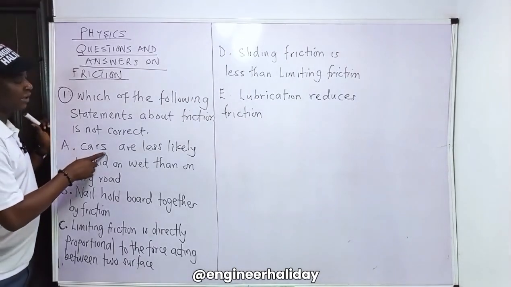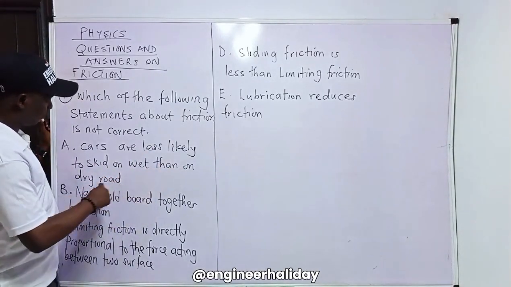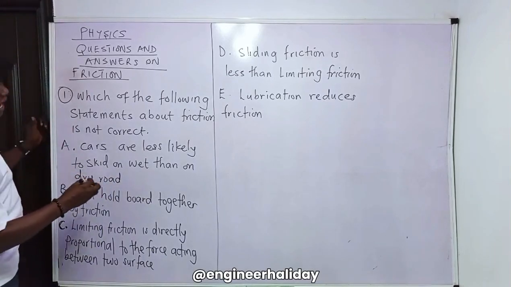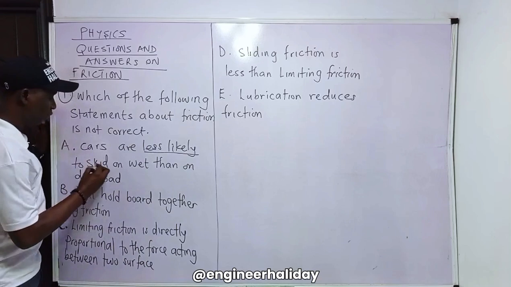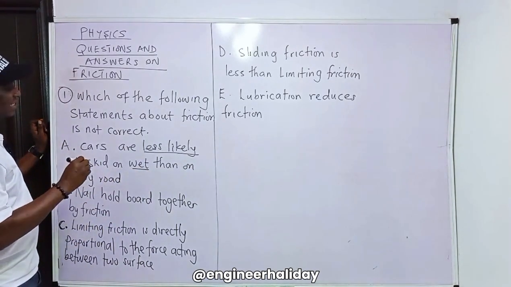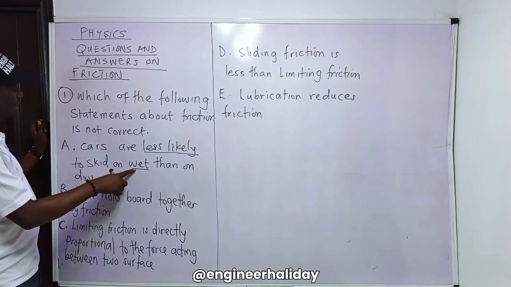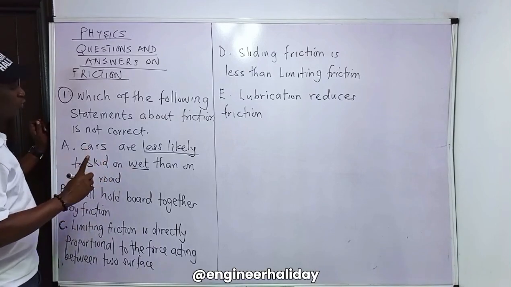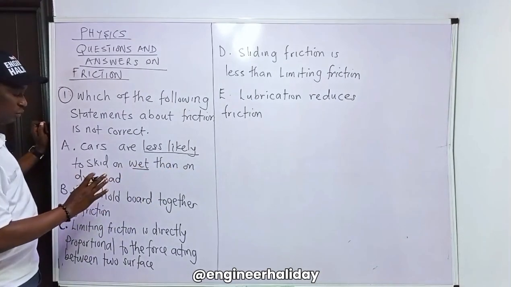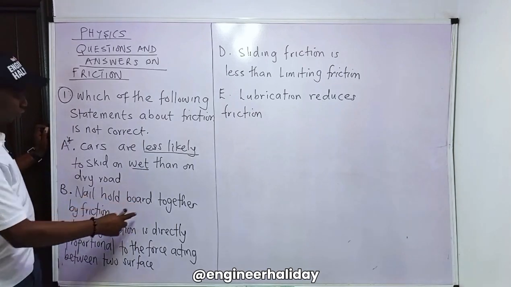Now, option A: cars are less likely to skid on a wet than on a dry road. When we say cars are less likely to skid on a wet road, it's a lie. From the language, cars skid less on a wet road than on a dry road. Underline that word first. Now, option B says nails hold board together by friction.